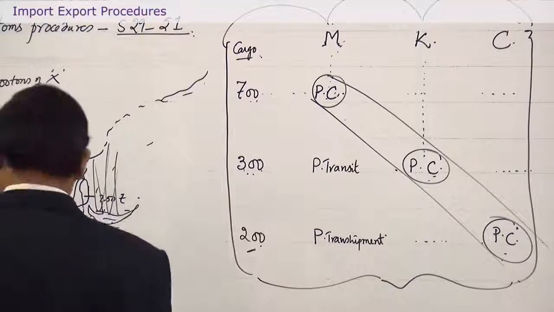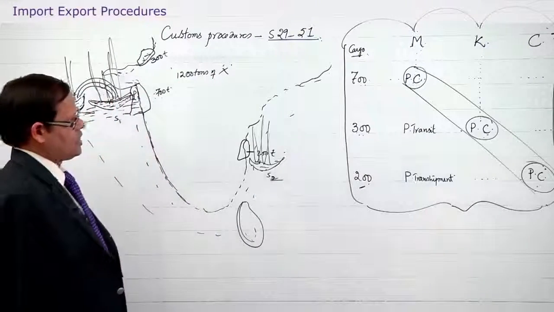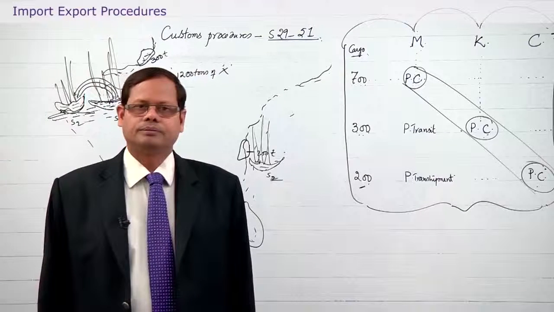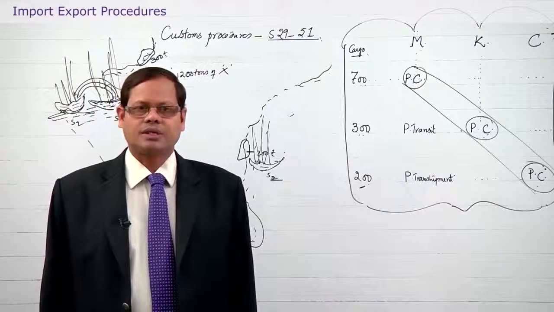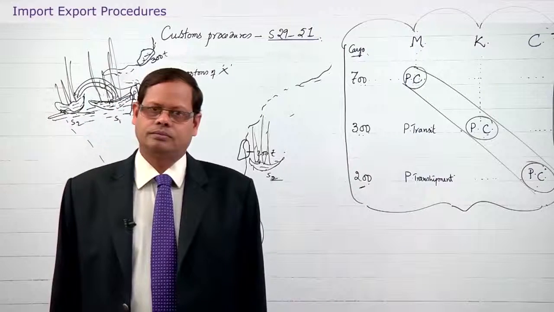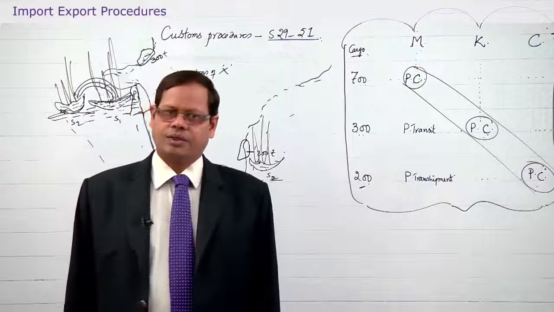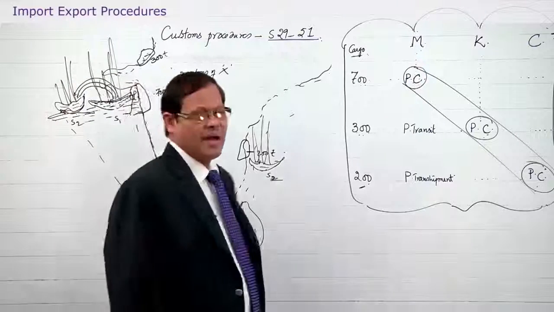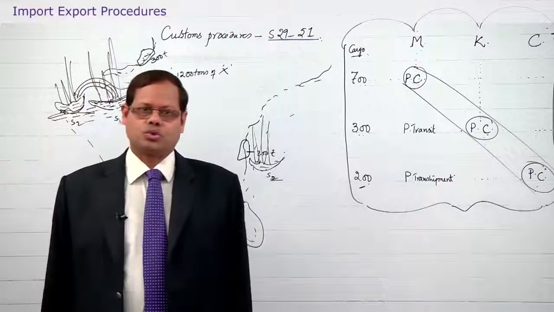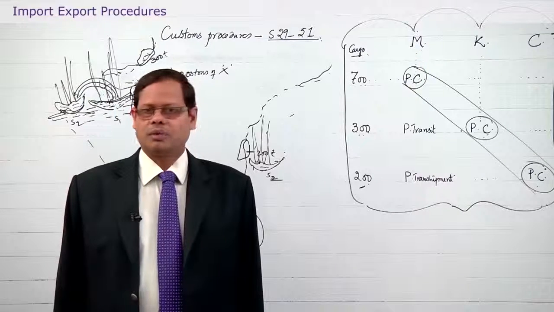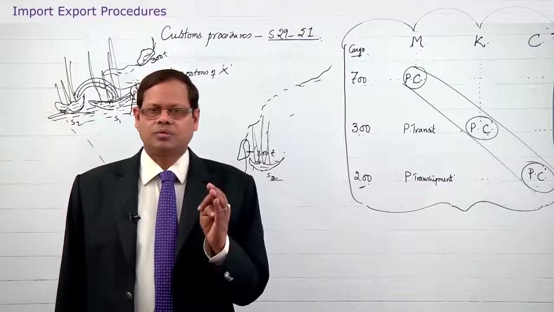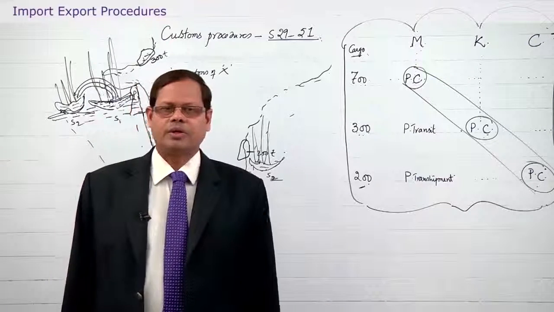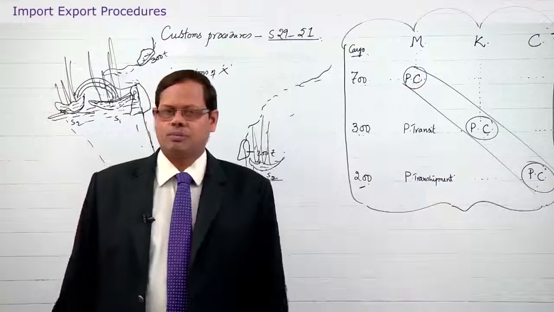And here, let us look at the legal provisions. Under section 53, no duty is payable on transit goods at the transit port. Section 53. This chapter actually is not applicable to baggage, postal goods and stores. So, this is not applicable for baggage, this is not applicable for stores and also postal goods when you import or export by post. This is point number 1.